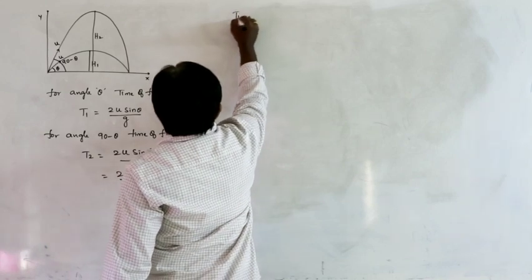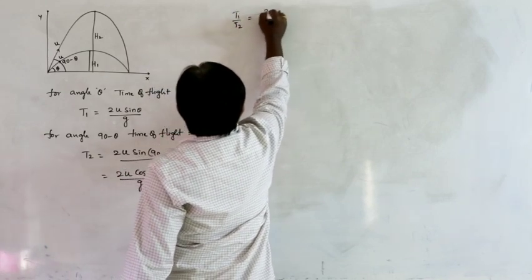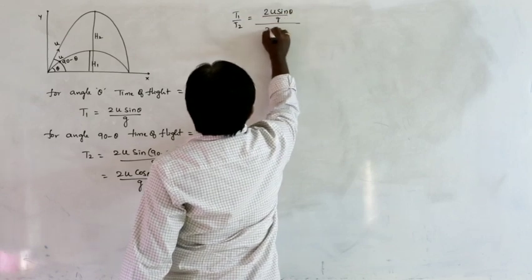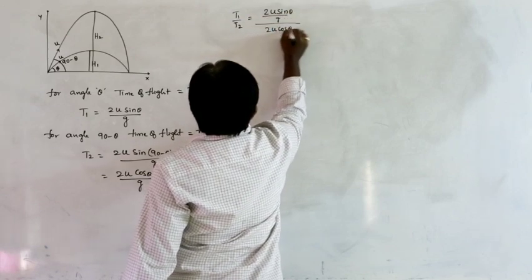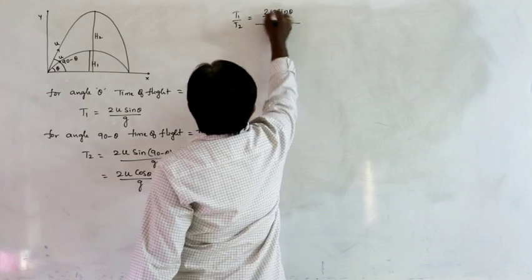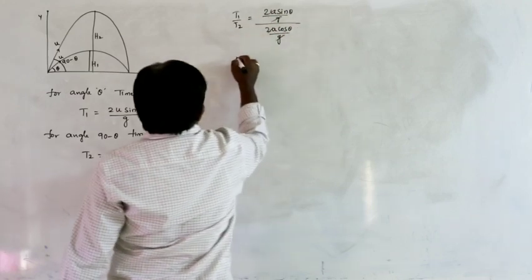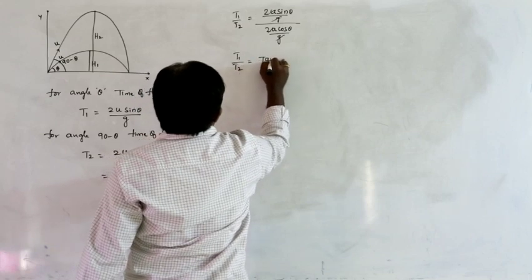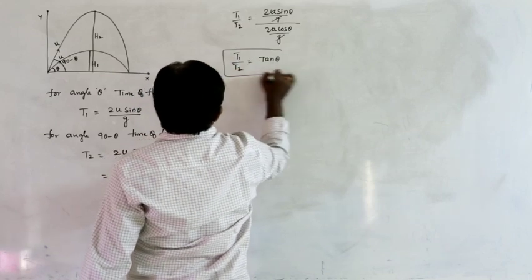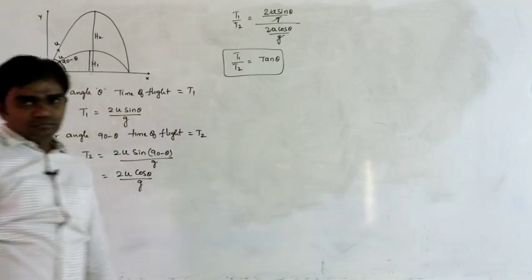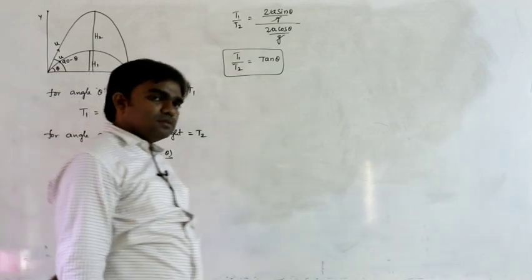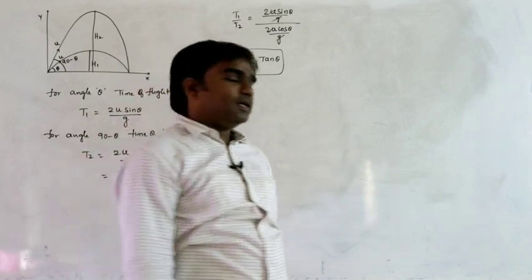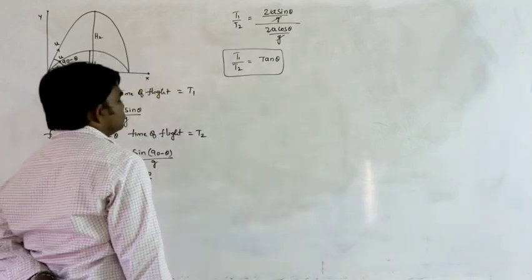So let us say T1 divided by T2. T1 is 2u sin theta by g divided by 2u cos theta by g. 2u by g cancel. So T1 by T2 is equal to sin theta by cos theta, which is tan theta. Simply, T1 by T2 is tan theta. So from this,